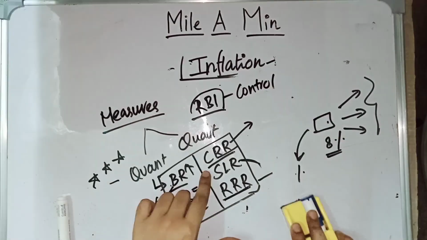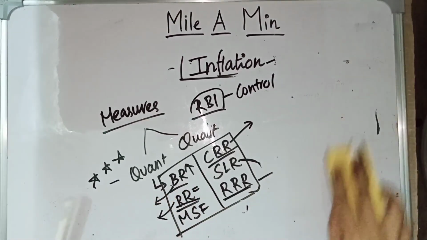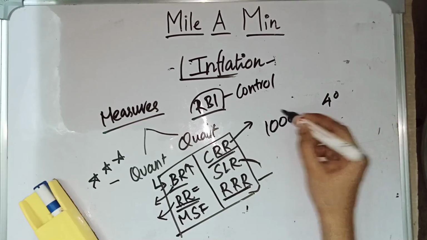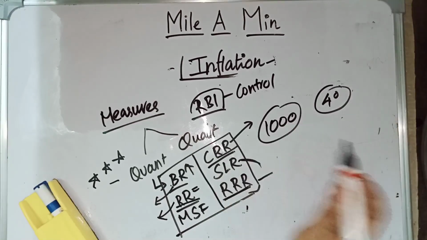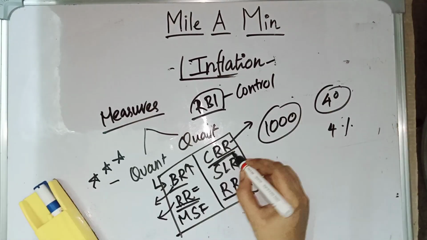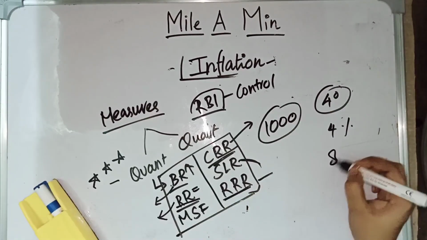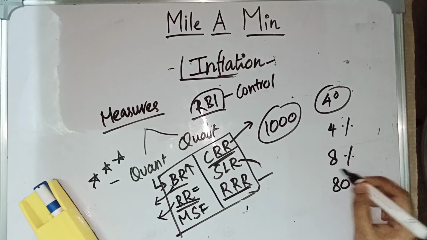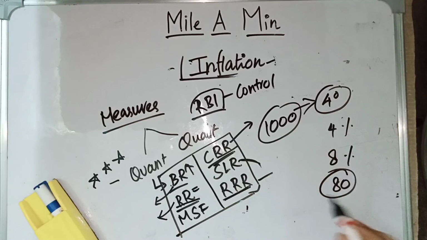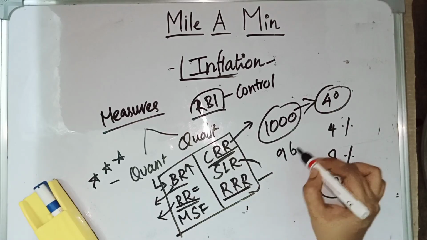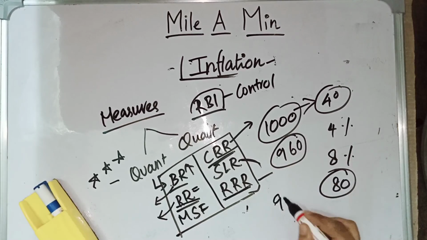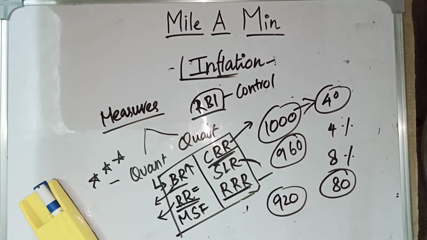And by increasing cash reserve ratio and statutory liquidity ratio, say earlier I said out of 1000 rupees, 40 rupees should be kept as cash reserve ratio at 4%. If the cash reserve ratio is increased to 8%, then 80 rupees should be kept with RBI, which means only 920 rupees can be given as loan to people.